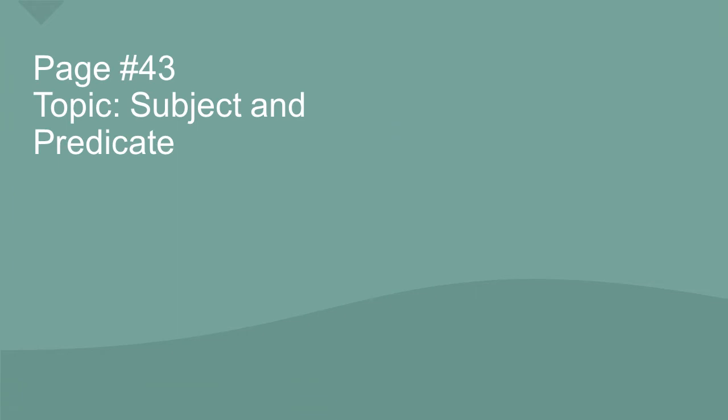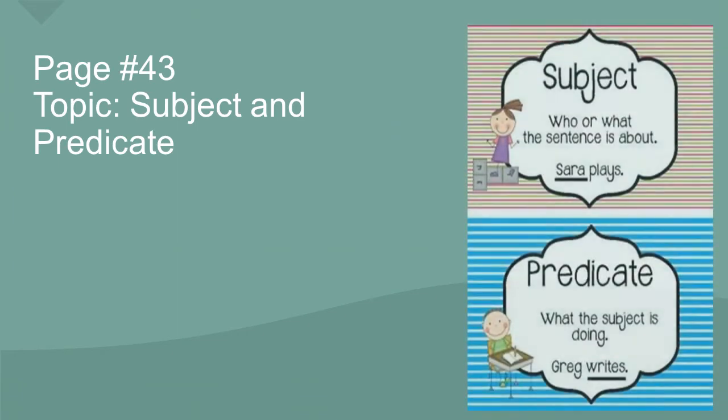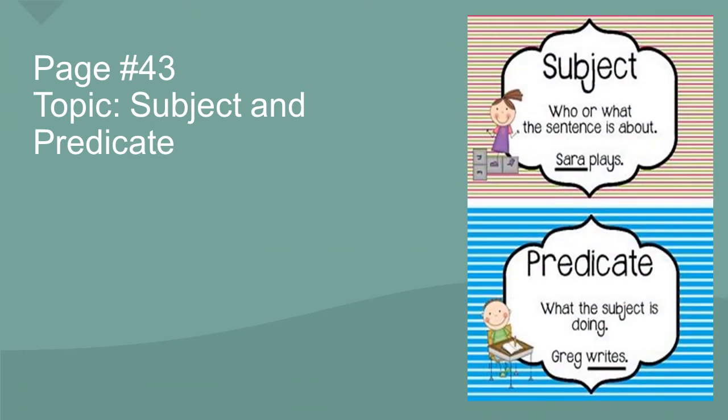Page number 43, topic: subject and predicate. What are subjects and predicates? In a sentence, who or what the sentence is about is our subject. When we talk about someone or something, it's our subject. For example, Sarah plays. In this, Sarah is the subject as we are talking about Sarah.